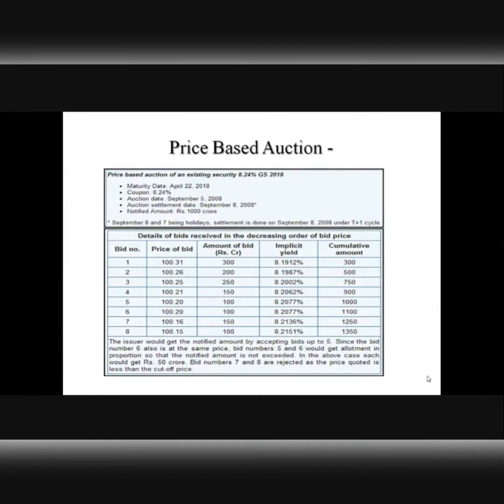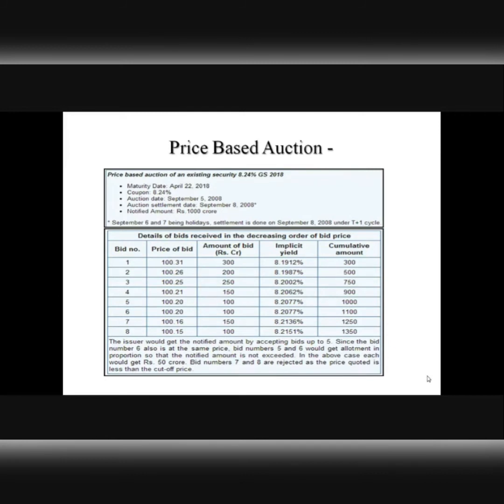Now in the given example, cutoff price is 100 rupees and 20 paisa, because this is the price which completes the total notified amount. This is the bid at which the notified amount actually gets fully subscribed. So the cutoff price is 100.20, the price at which the issuer receives bids for the entire notified amount of the auction.